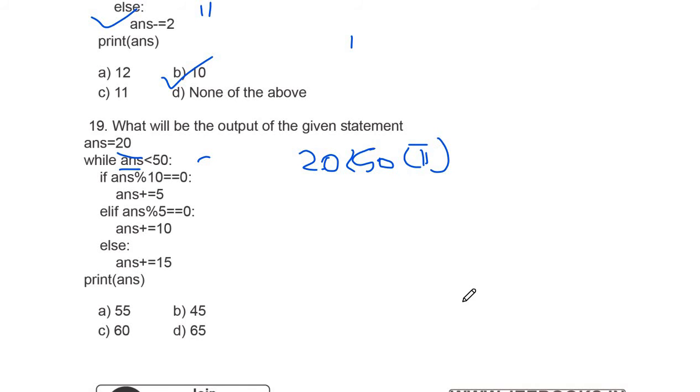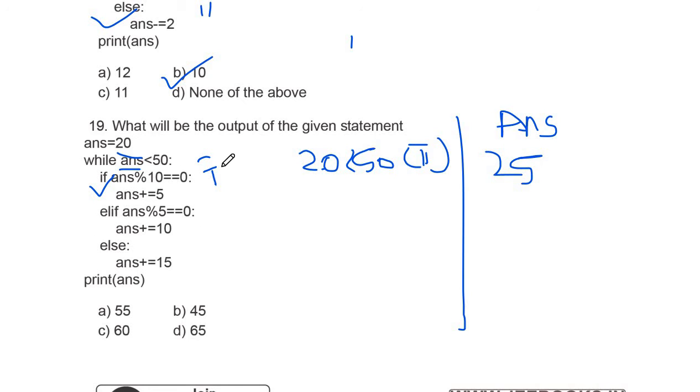And it will check the if else condition we have. It will check that 20 modulus 10 is equal to 0, and it is true here. So it will go into the condition and do the calculation ans is equal to ans plus 5. So your ans value will be 20 plus 5, that is 25.